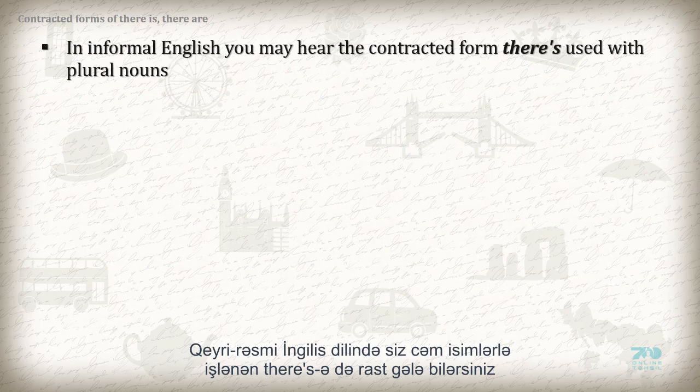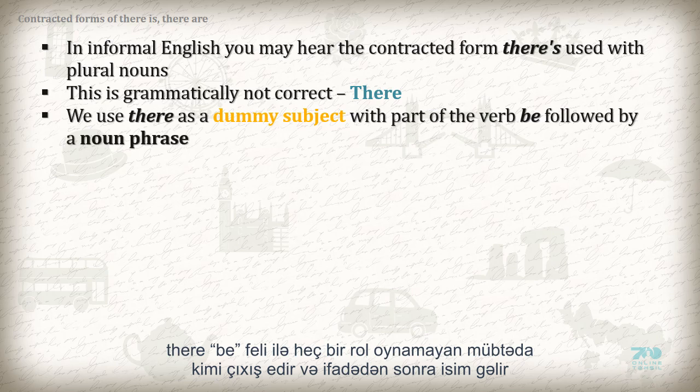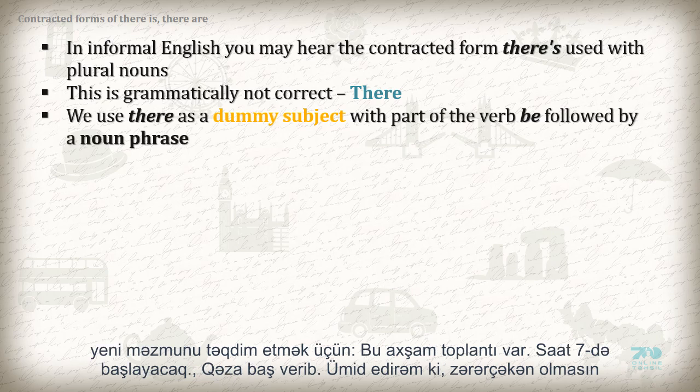In informal English, you may hear the contracted form there is used with plural nouns. This is grammatically not correct. There. We use there as a dummy subject with part of the verb be, followed by a noun phrase. See clauses, sentences and phrases.